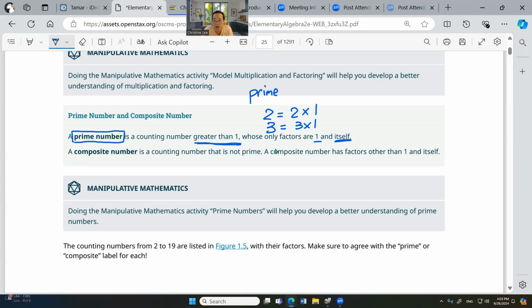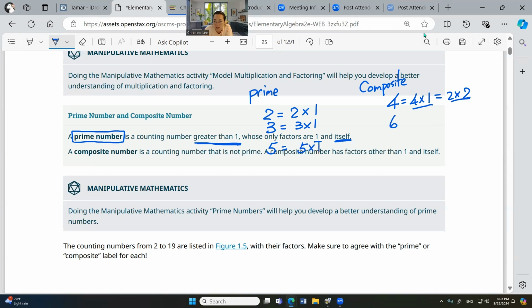So these are prime numbers. Okay. But then how about 4? 4 is 4 and 1, and also is 2 and 2. So it's not only one choice. It's called composite. Because you have one choice, two choice, two combination. So that's called composite. 5, okay, 5 is only 5 and 1.